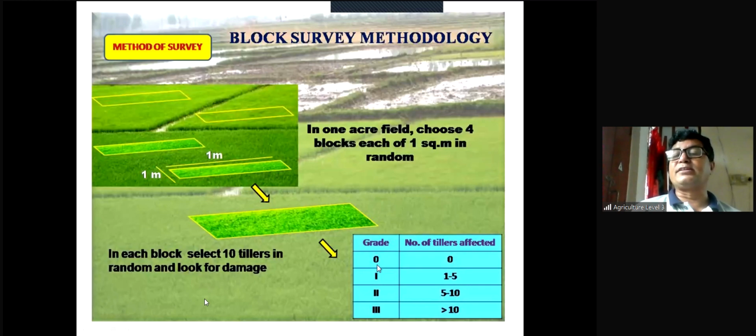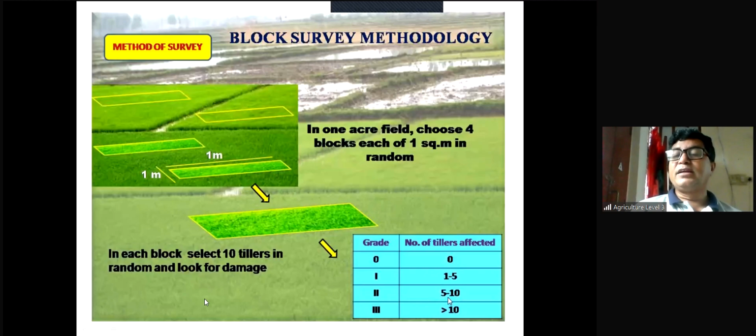For example, grade 0: when no tillers are affected, then the grade will be 0. Grade 1 indicates 1 to 5 tillers affected out of 10. Grade 2, 5 to 10 tillers affected.